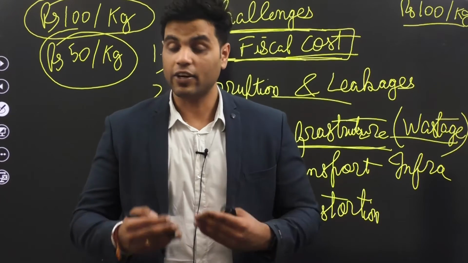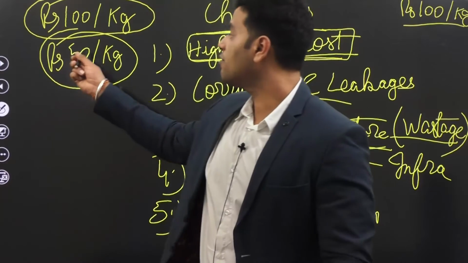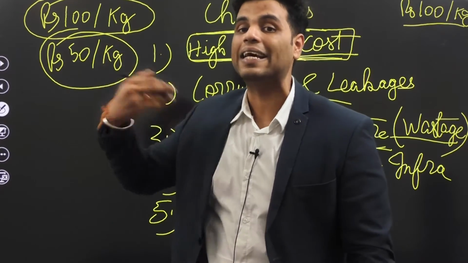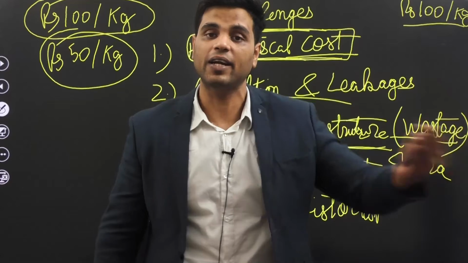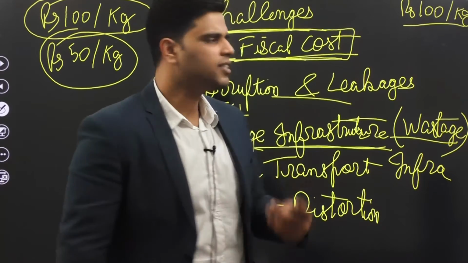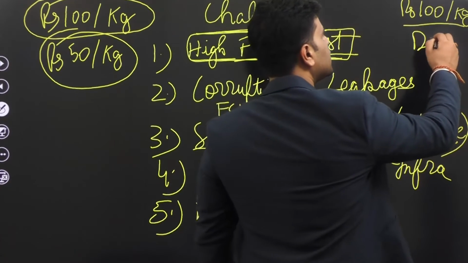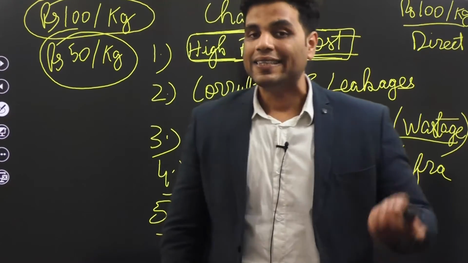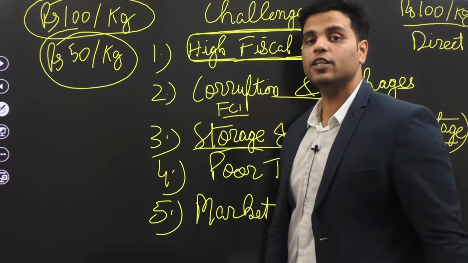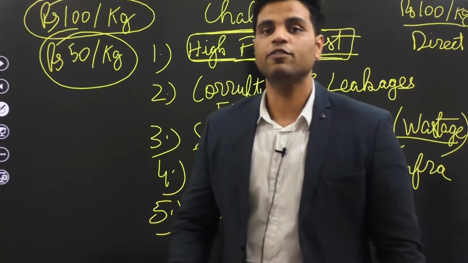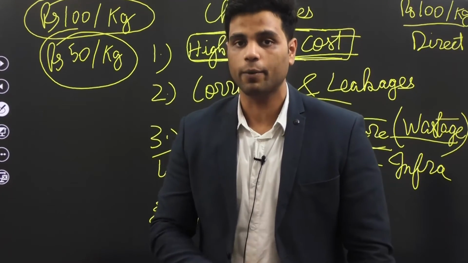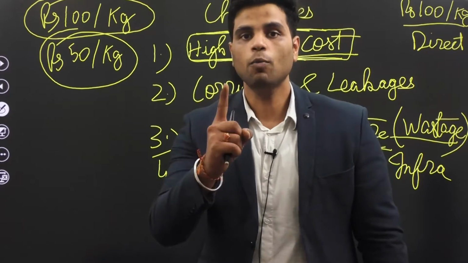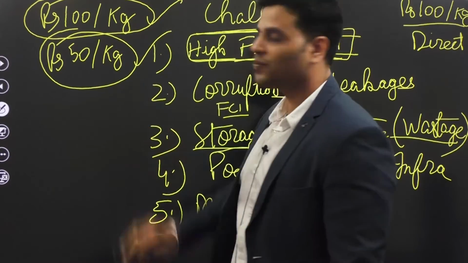Yet, it creates a lot of differences. In this case, government is providing you a 50 rupees subsidy indirectly. In this case, government is directly handing over money to you. Now, what is the advantage of direct subsidy? Direct subsidy is said to be superior to indirect subsidy. You know why? They say that under indirect subsidy regime, there is a situation which is very harmful for an economy. And that is one commodity, two prices.